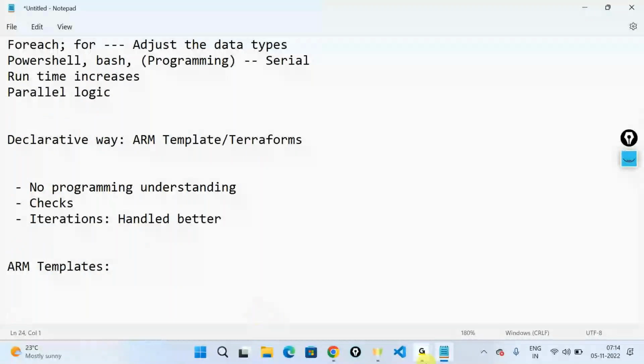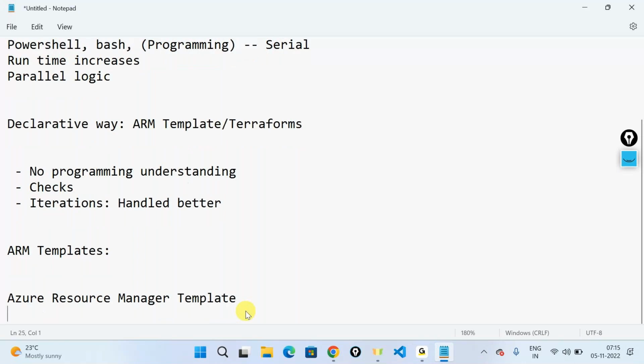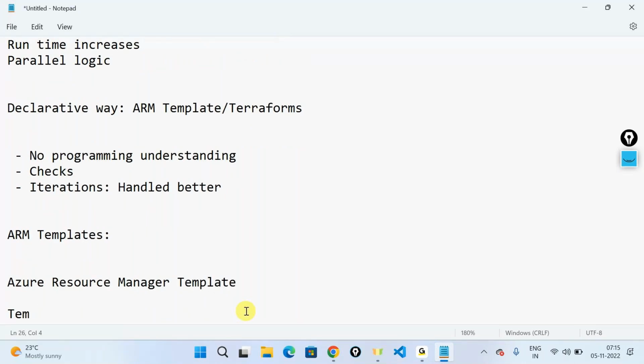ARM stands for Azure Resource Manager. So the model in which you're working is an Azure Resource Manager model. And template is a very generic term. Let's say you have something like an email template.